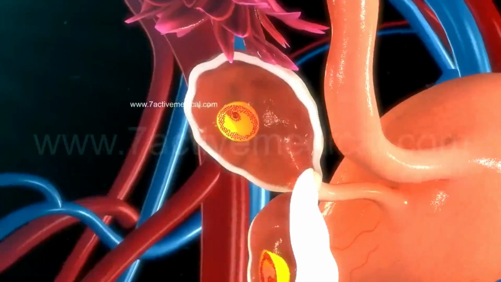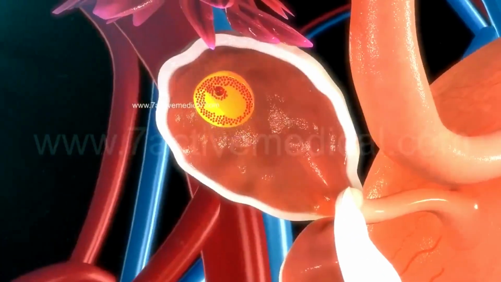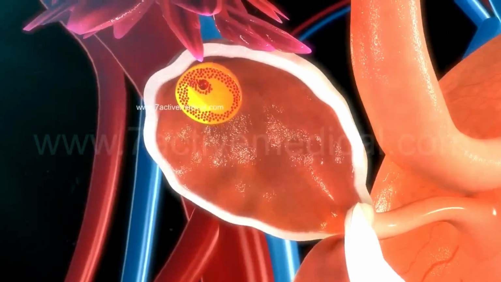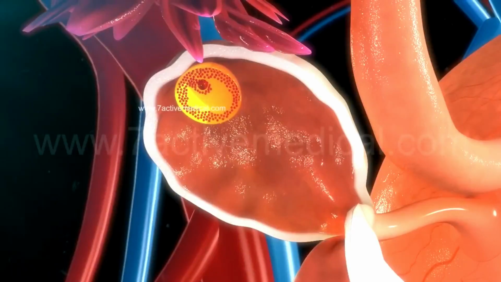FSH helps the egg to mature in preparation for its release during ovulation, while the estrogen secreted by the developing follicles helps in the regeneration of the endometrial lining of the uterus.